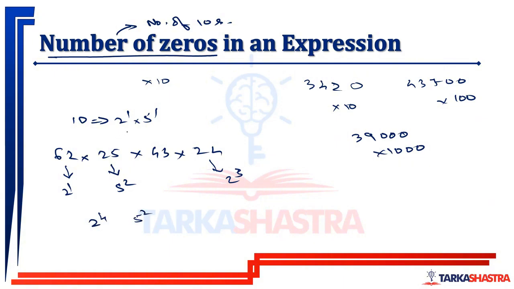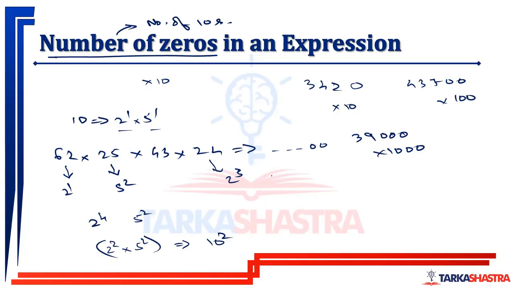Now how many pairs of 2 and 5 can I make? I can make only 2 pairs of 2 and 5, which is 10 to the power 2. Means this number has 2 zeros in the end.